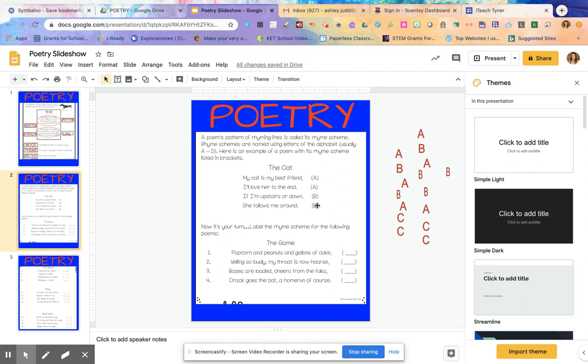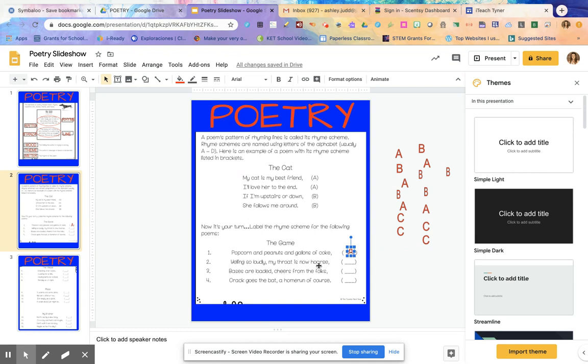So we're going to try this on our own a few times. Okay, so the next poem is The Game. So popcorn and peanuts and gallons of Coke, yelling so loudly my throat is now hoarse. Bases are loaded, cheers from the folks. Crack goes the bat, a home run, of course. All right, so we're going to look at the last word in each line. So on this first line, since it's the first line, what letter do you think we're automatically going to give it? Well, of course, the first letter of the alphabet. We're going to automatically assign the letter A to this line.